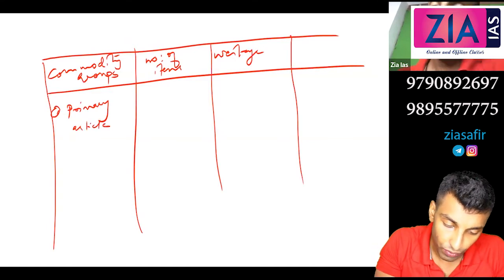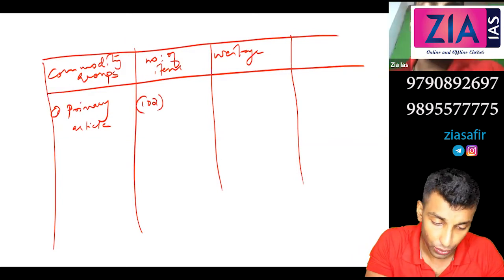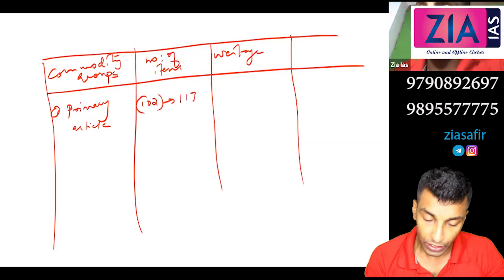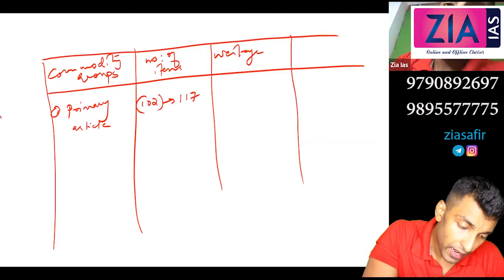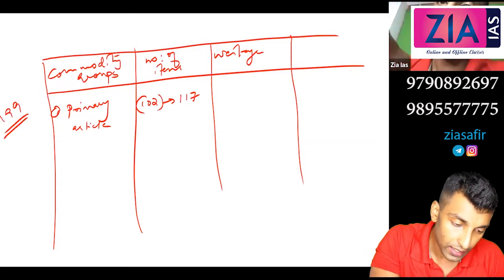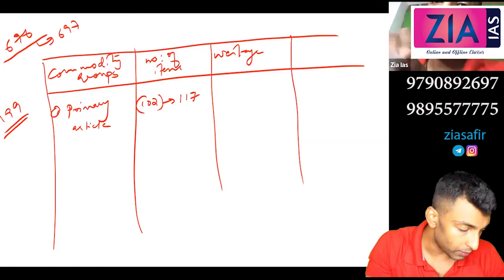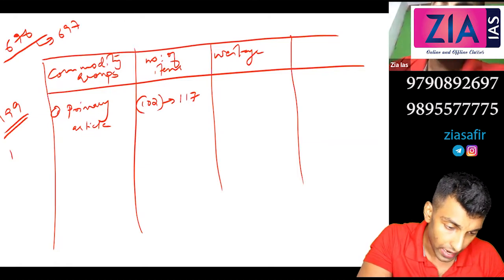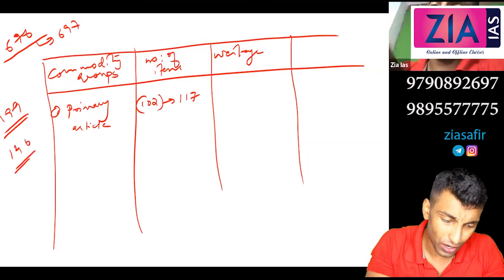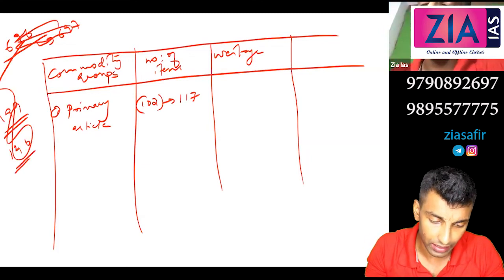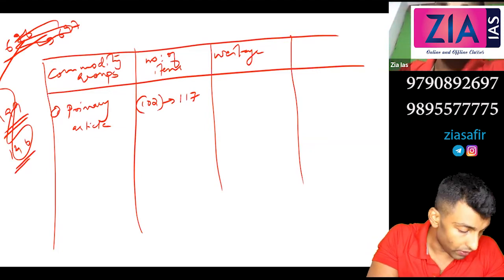Before it was 102 when it was calculated at the base year of 2004-5. Now it has increased to 170. Some new items are included, some are excluded. Actually 199 new items were included. It was 676 before, now I have told you 697. So 199 new items are included and 146 items are excluded. These things are not important. You just need to know currently how many there are. Even the number is not required, at least the weightage is enough. So 170 now. Second one, fuel and power.